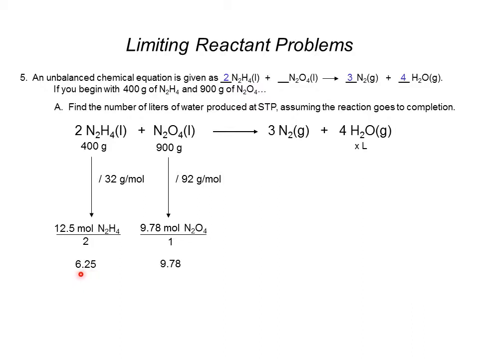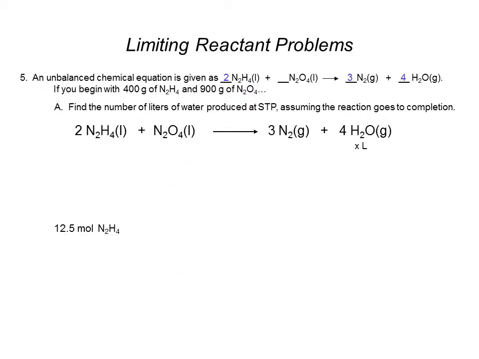Now, by looking at the numbers 6.25 and 9.78, clearly 6.25 is a smaller number. What this means is that the moles of N2H4, that's my limiting reactant. So because it's limiting, I'm going to only have to focus on the N2H4 moles of limiting reactant. So I'm going to ignore all of this other information. I did that just so that I could find the limiting reactant. So at this point, I'm going to clean it up a little bit and make the question look like what I would call an ideal or maybe even simple